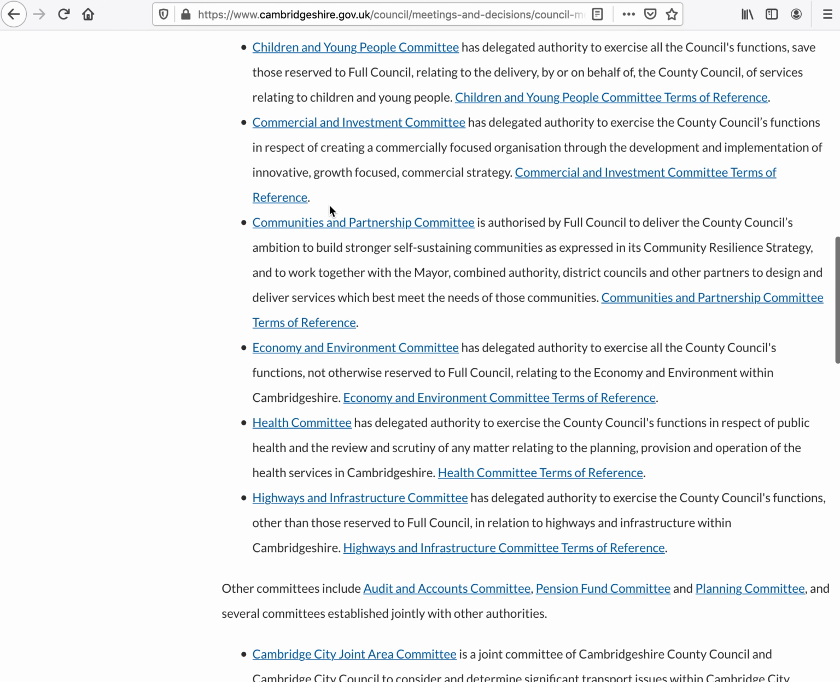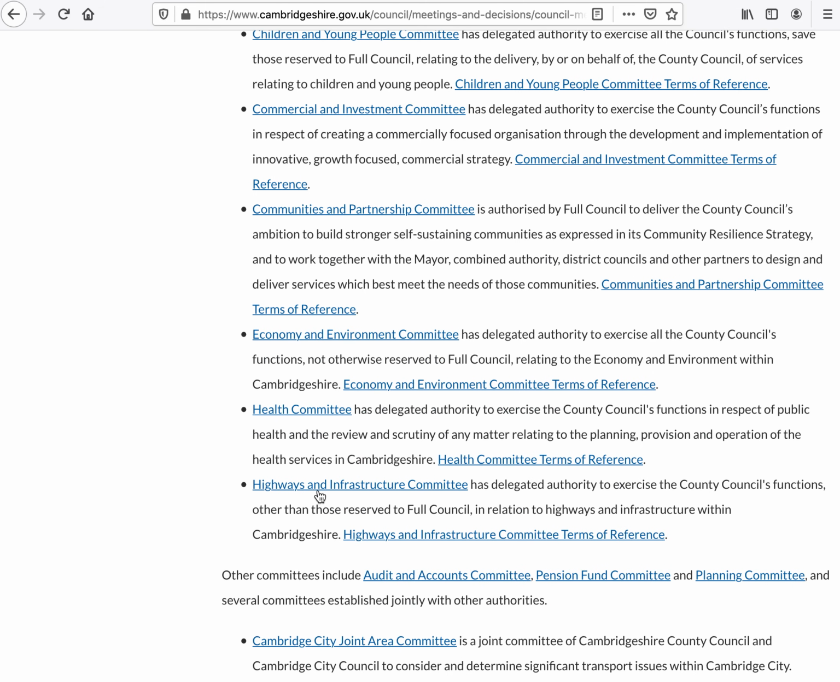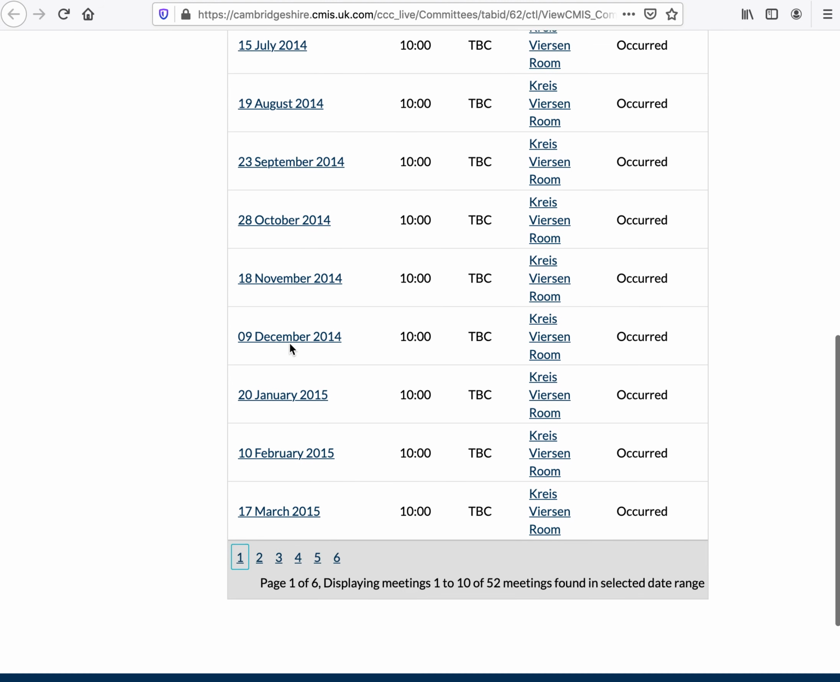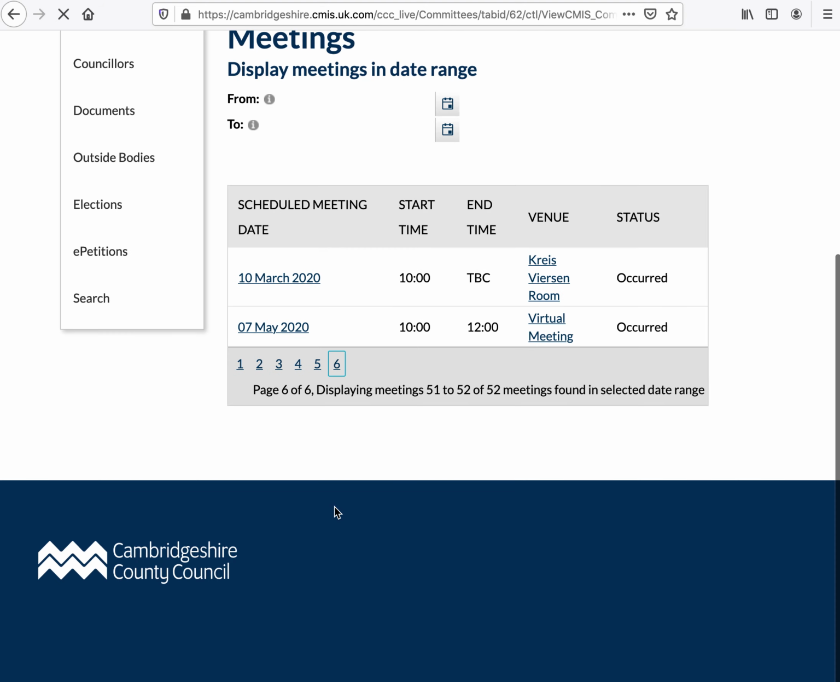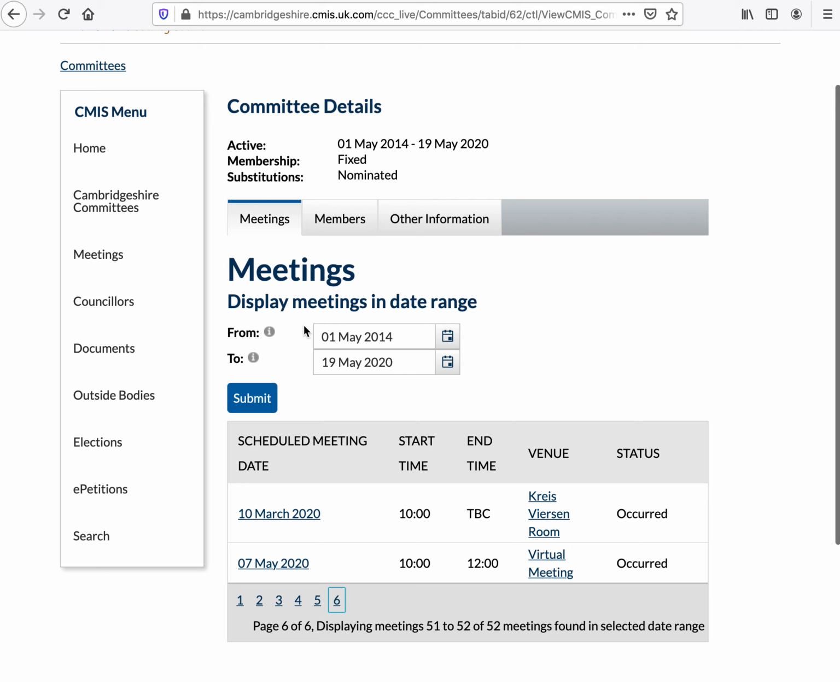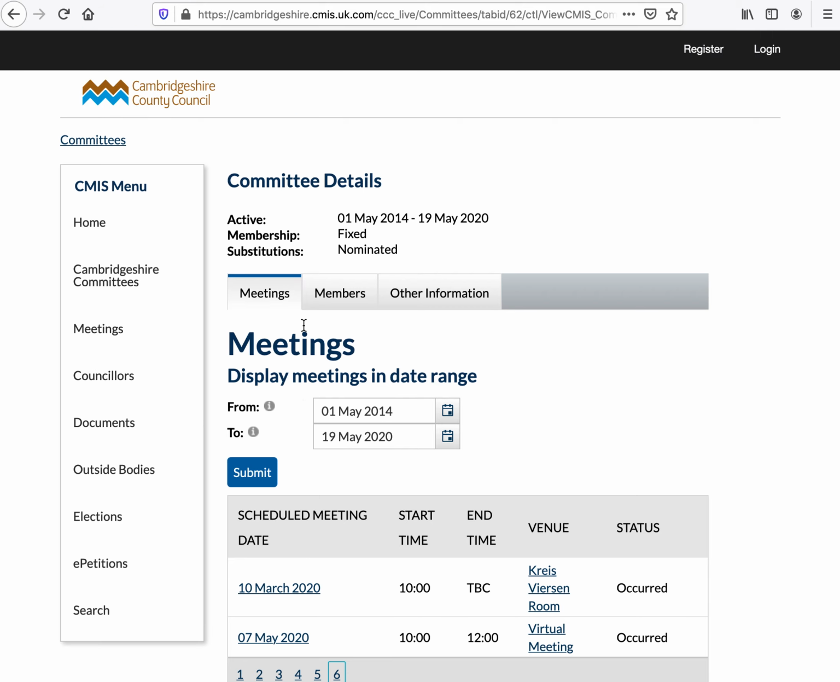Look down to find the only one that mentions highways, which is the Highways and Infrastructure Committee. If I click there, I see that, first of all, it takes me to some listings from 2014, which isn't very useful. If I click through to the last page of listings, I see a meeting from the 7th of May. However, I know, because I've been following reports of what the council's been doing, that they had a Highways Committee more recently. But if I want to find that committee, I need to look elsewhere on the council website.